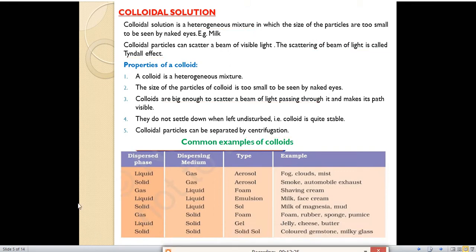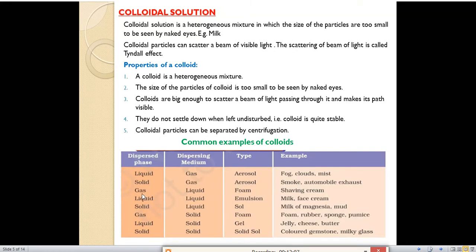Now we'll look at this table. Some common examples of colloids are given here. The columns are the dispersed phase, the dispersing medium, the type, and the example. First, if the dispersed phase is liquid and the dispersing medium is gas, which type of colloid is formed? Aerosol. Examples of aerosols are fog, clouds, and mist. Second, if a solid is the dispersed phase and the dispersing medium is gas, which type of colloid is formed? Aerosol. Examples are smoke and automobile exhaust.